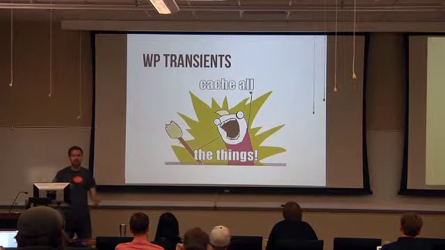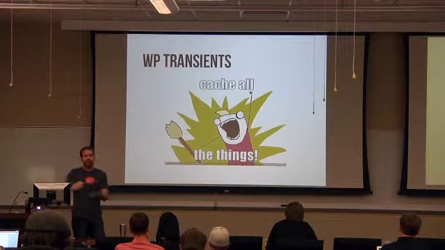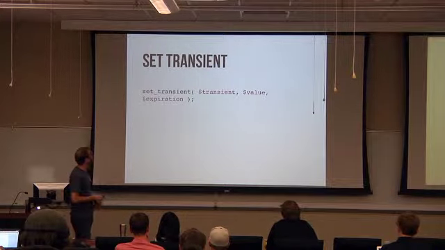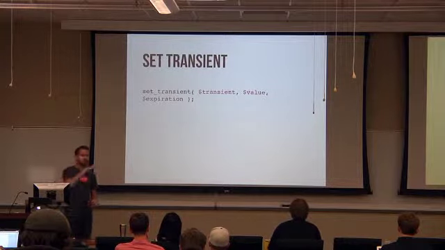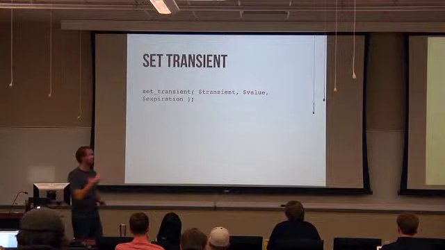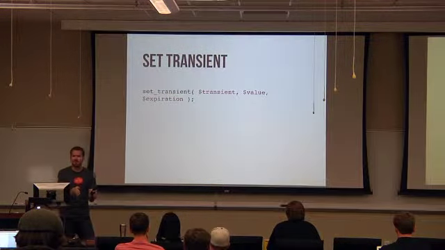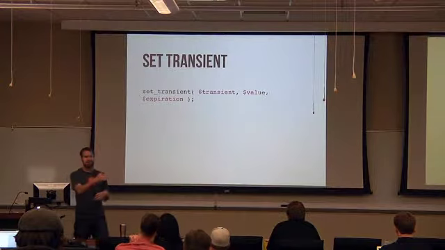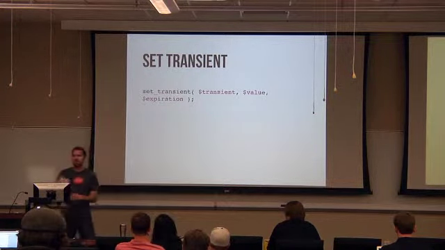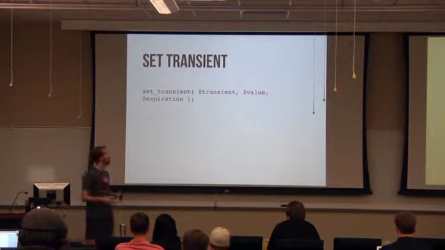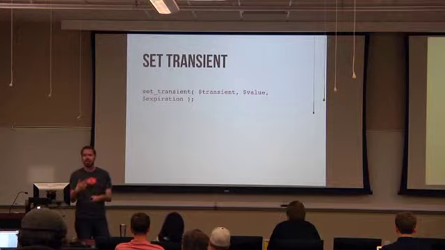We want to take that giant blob of JSON that we got and put it into a transient so we can get it later. So what that looks like is that you can set and you can get transients. And these take some getting used to because we've done some projects in the past where you literally have to create the project and build the project the way that you would without using transients and see how many calls it makes, and then build it with transients and make sure that it's only calling when it should. If you don't write it correctly, it's going to go out and make the call anyway.